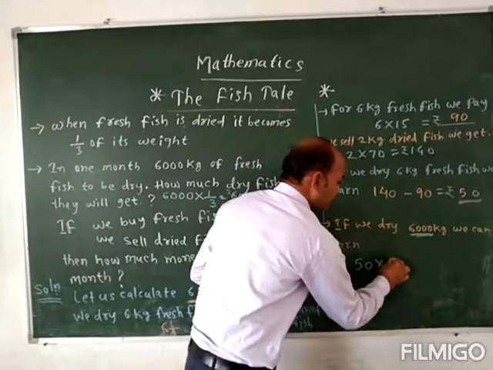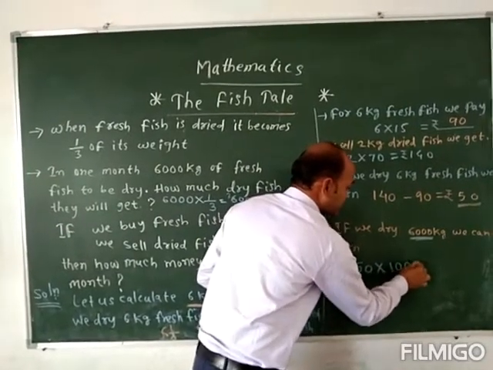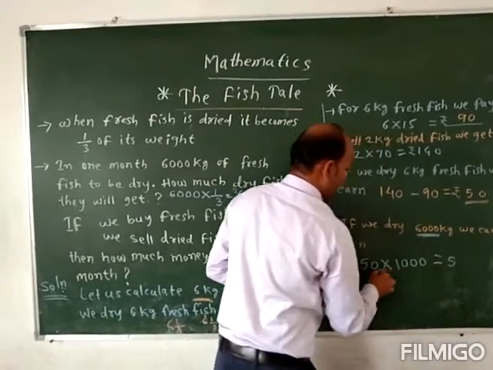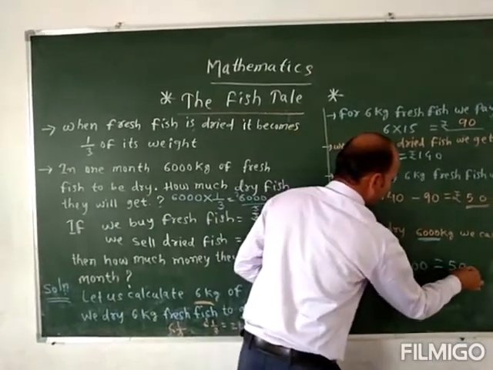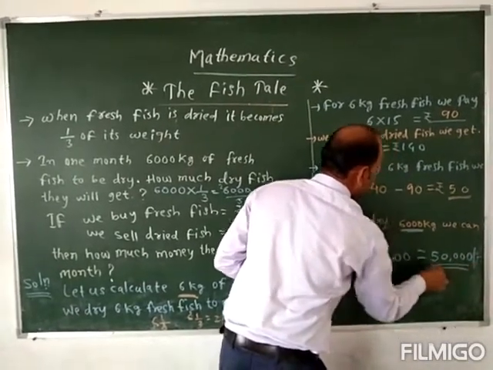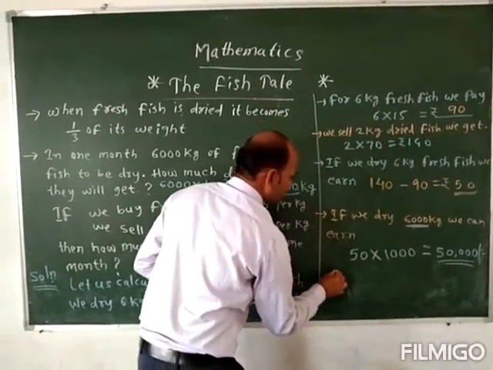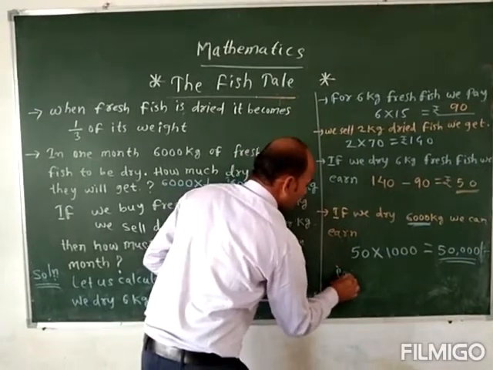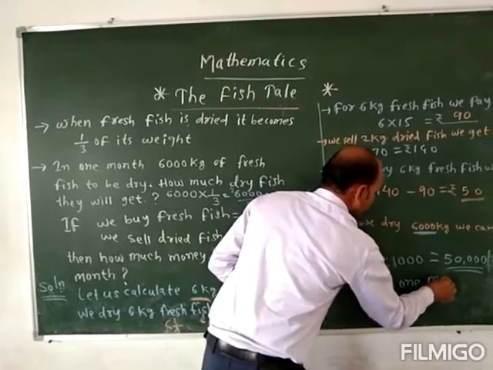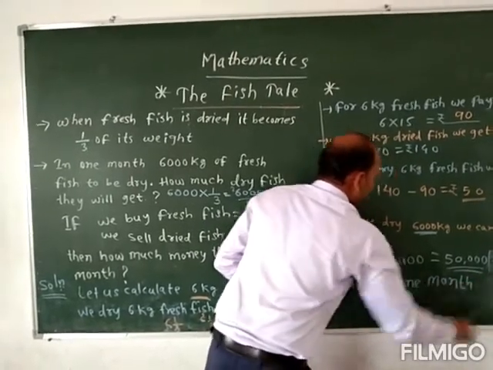For 6,000 kg you can multiply this 50 with 1,000. 5 ones are 5, and 4 zeros are there. So how much are you earning? 50,000 rupees in 1 month. Okay.